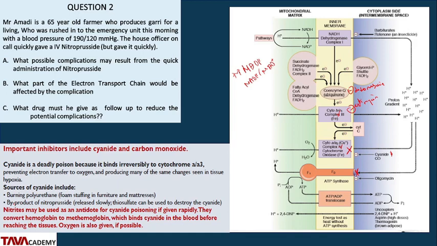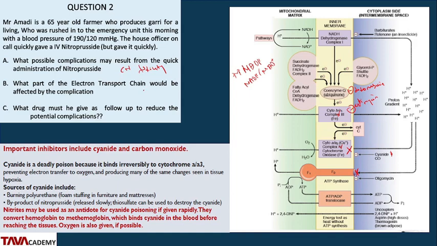So, and also it's gotten as a byproduct of nitroprusside, the drug that was given, released slowly, and we need to give thiosulfate, which can be used to destroy the cyanide toxicity. So the question says, what possible complication may result from the quick administration of nitroprusside? The patient may have cyanide toxicity.